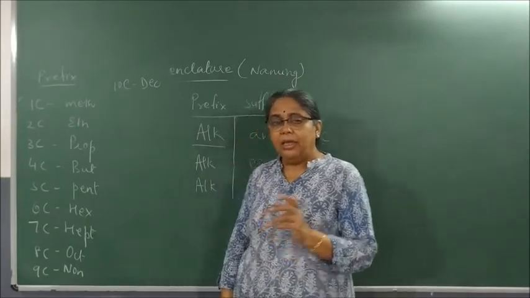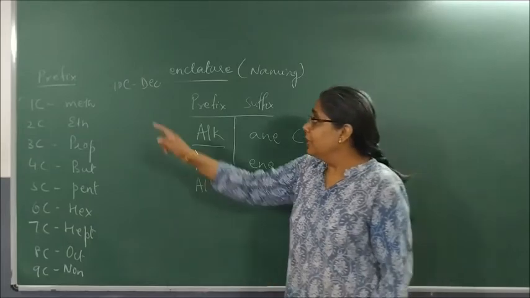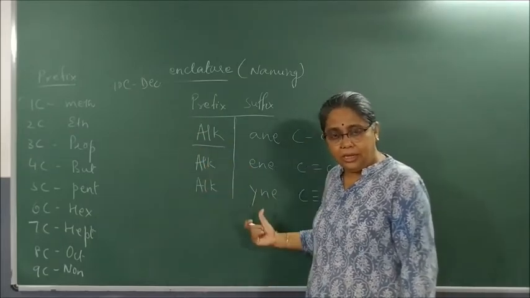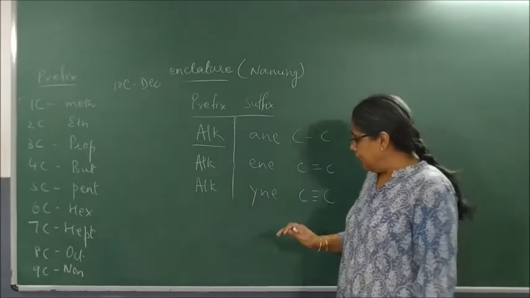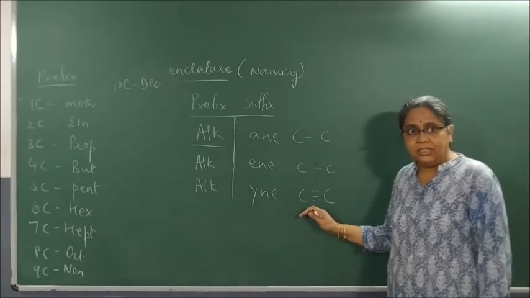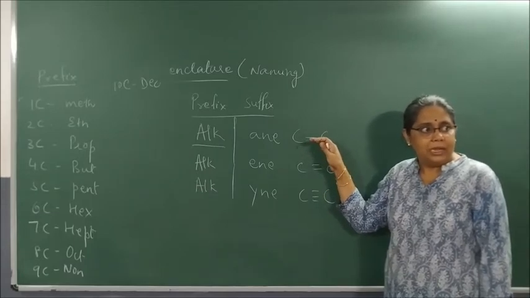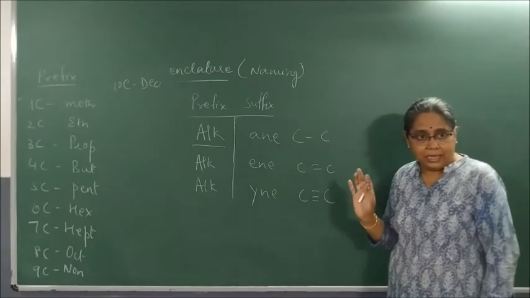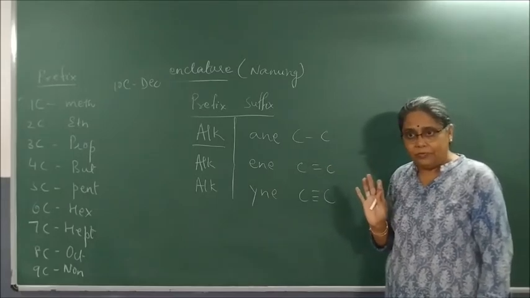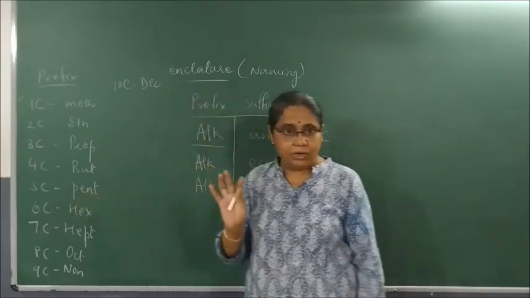If I say it is a triple bonded compound, then it will become what? Methyne, ethyne, propyne, butyne, and so on, you keep adding. If I say it is a single bond, then it becomes methane, ethane, propane, butane, pentane, hexane, heptane, octane, nonane, and decane. Now we only learn up to 10, and we will draw structures only till 5, because after that you will get the hold of it.